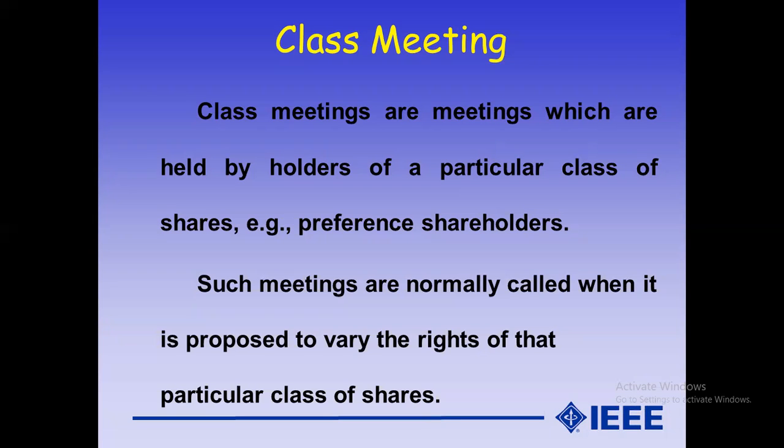This class meeting is held if any business transaction affects their rights, and they convene the meeting. For example, if the company changes the dividend rate of the preference shareholders or any terms and conditions relating to the preference shareholders, at that time they convene the class meetings. The above are the important meetings of the company.